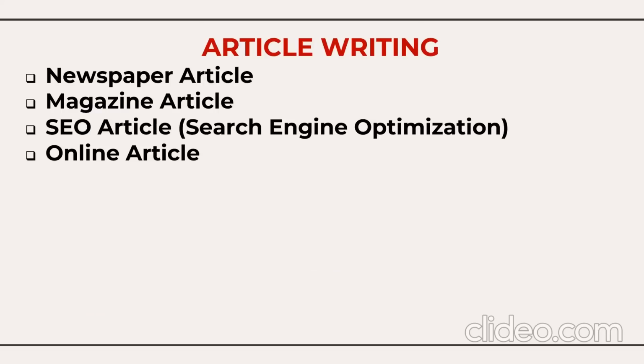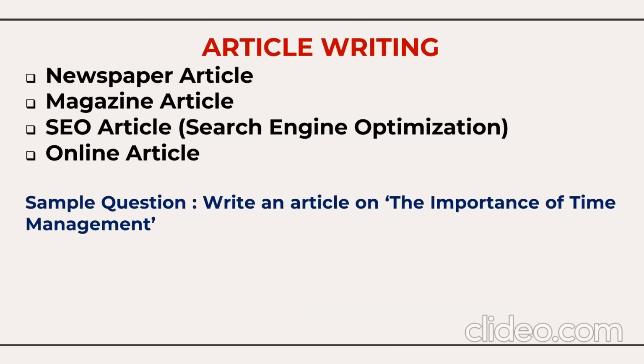Next, in question number 6 in Unit B, you have article writing. You may have to write an article for a newspaper, for a magazine, for search engine optimization, SEO, for online. Do not worry about these jargons. The question may appear in a simple manner: write an article on the importance of time management. This question they asked in last year's 2023 question paper. Write an article on value education. So how do you write it? Just write an article, just write an answer on this topic.